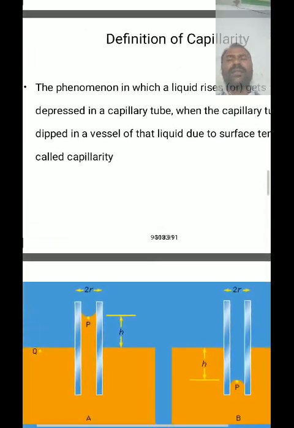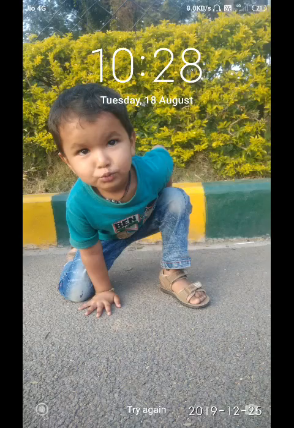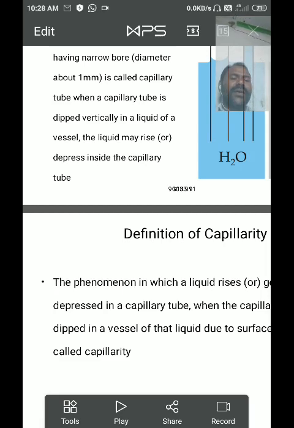So here the main examples for capillarity or capillary action are these. Generally during the summer, human beings wear cotton cloth.